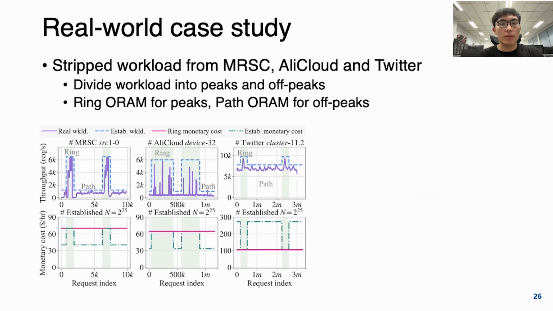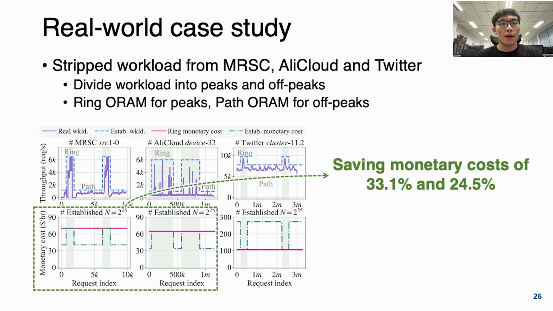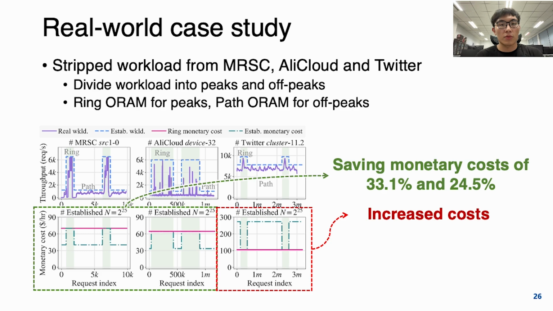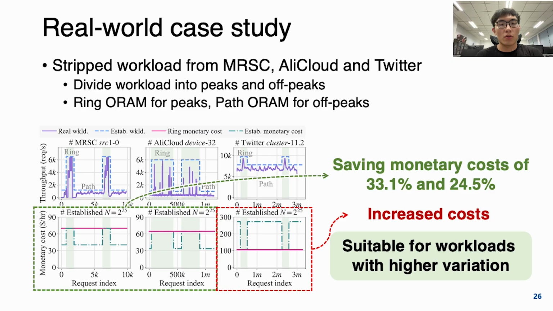Finally, we evaluate V-ORAM on three medical datasets. We first divide the workload into peaks and off-peaks according to the throughput, and we use V-ORAM for peaks and Path ORAM for off-peaks. The result shows that V-ORAM reduces the monetary cost by up to 33%. However, in some cases, if the parameter is not chosen properly, V-ORAM will increase the cost, which is the reason why we provide a planner. We also find that V-ORAM is more suitable for workloads with higher variation.